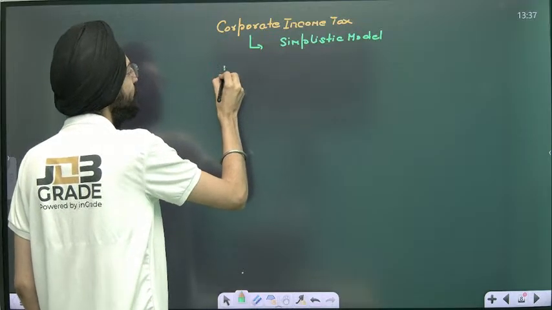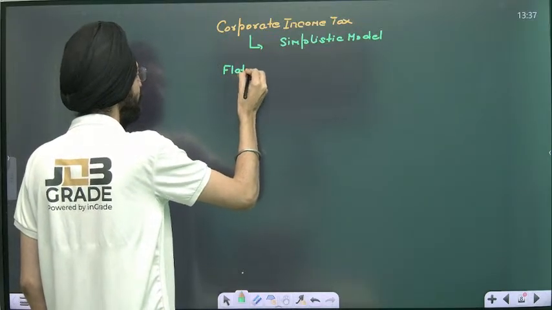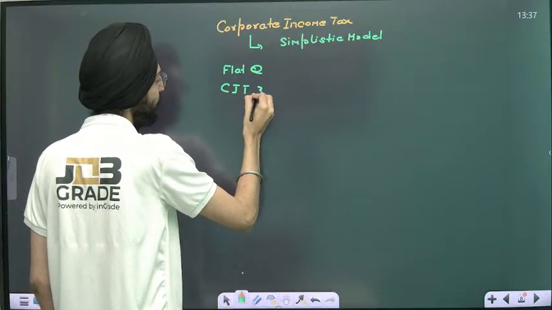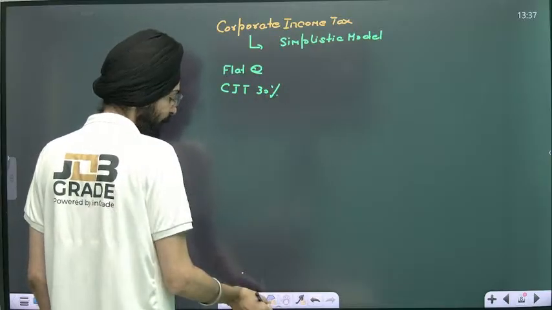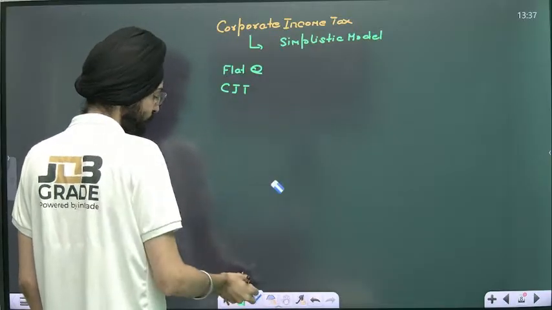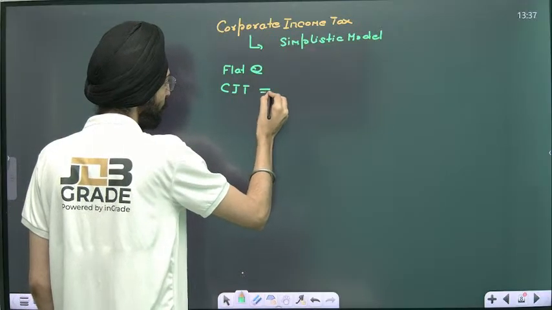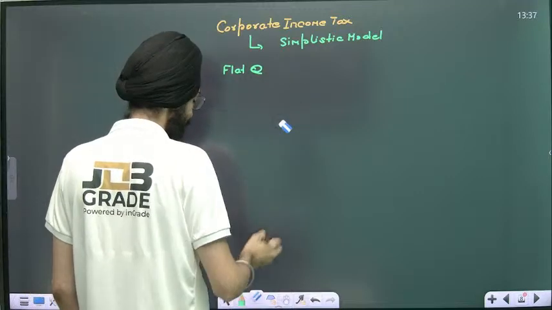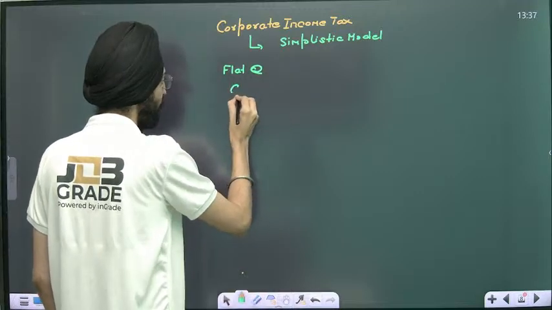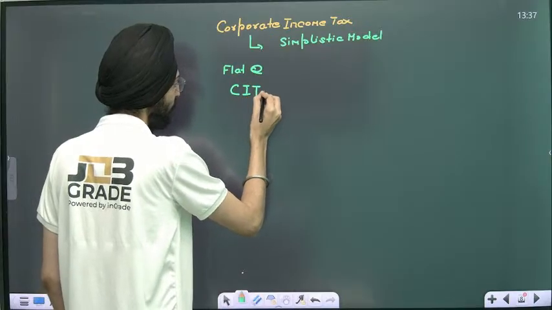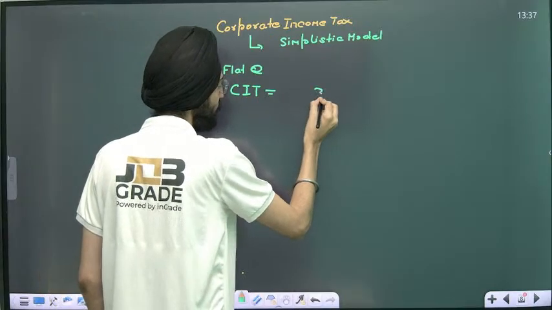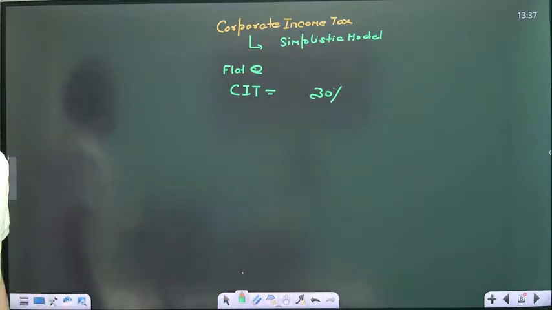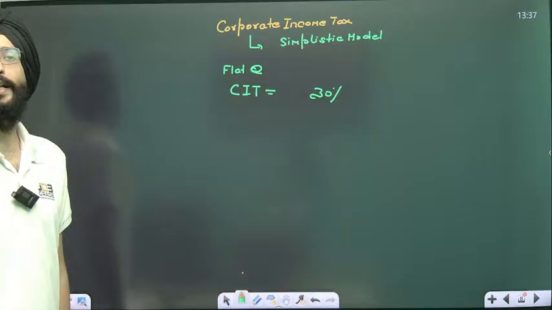Flat rate of corporate income tax is 30%. It's nothing but 30%. Okay.